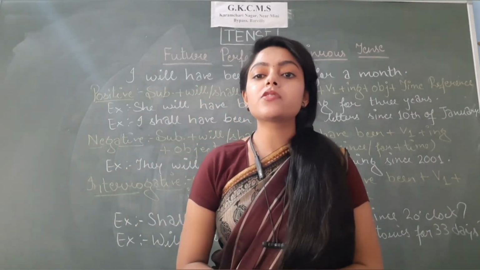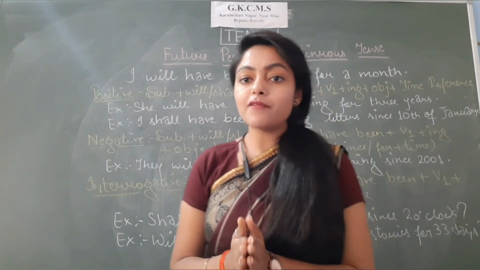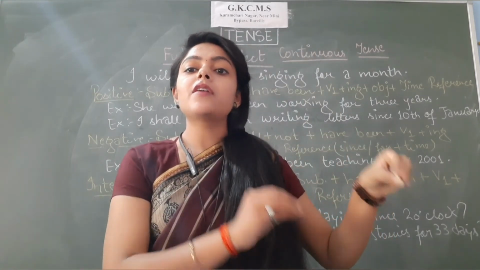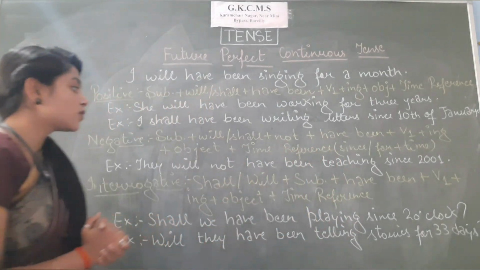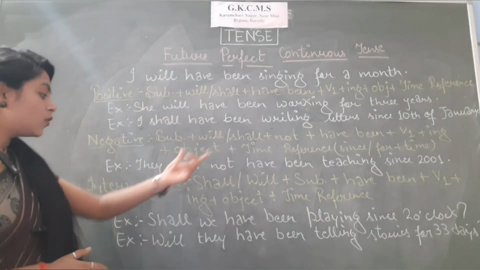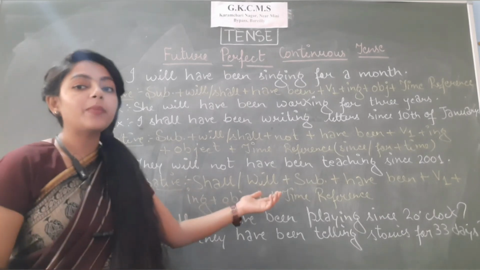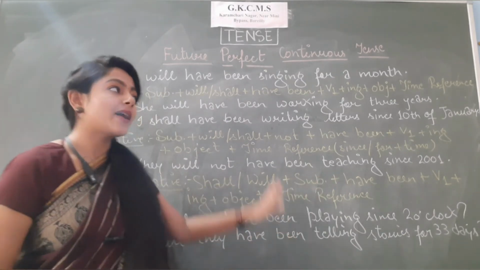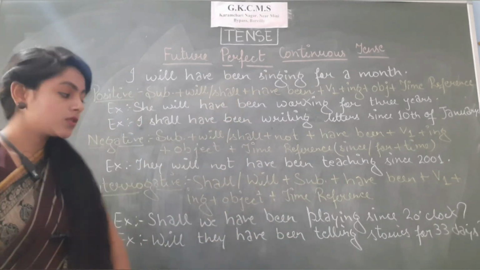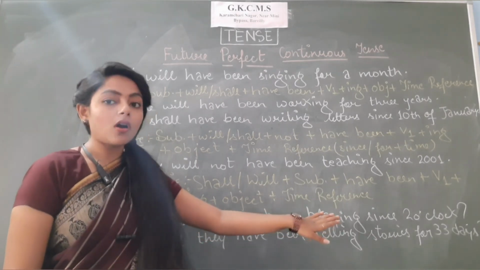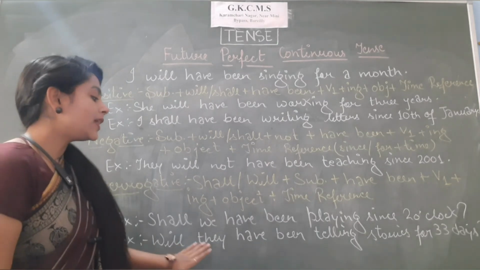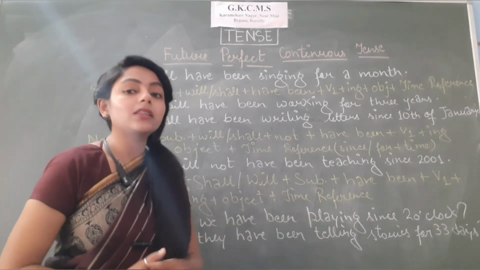Now let's move to the structure of interrogative sentences. What we have to do here, just take the helping verb and put it in the beginning. Rest of the structure will be same. So what is the helping verb here? Will, shall. We'll just take it and put it in the beginning. Rest of the structure will be same as positive sentences. So let us see. Shall we have been playing since 2 o'clock? Will they have been telling stories for 33 days?